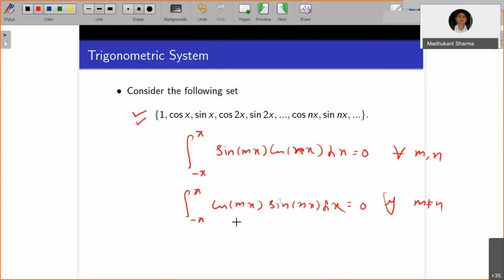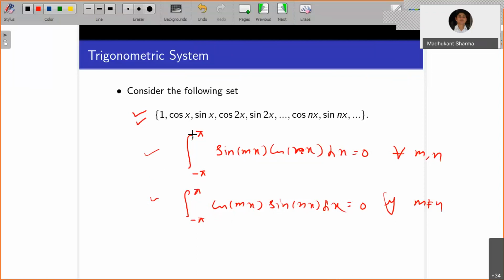Similarly, you can interchange the role of sine and cos here. So both are the same thing. These two conditions will tell you that this actually forms an orthogonal sequence, as we have seen yesterday.